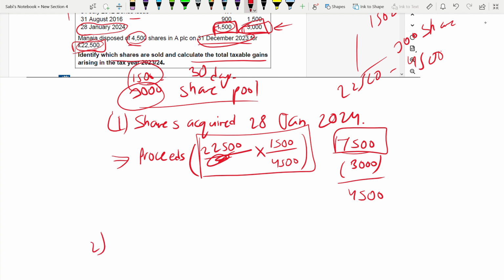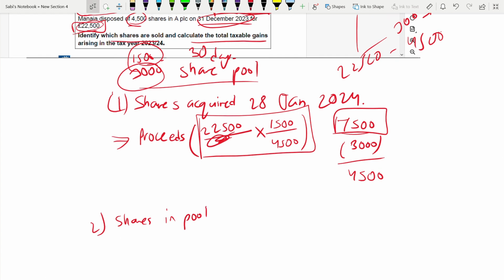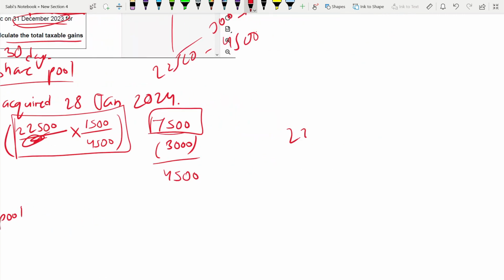Next, the shares in the share pool, the balance. These two ways you can do. One is 22,500, right? So from 22,500, you have already taken the proceeds for 1,500. That means when you are selling 1,500, the sale proceeds is 7,500. The balance would be 15,000.